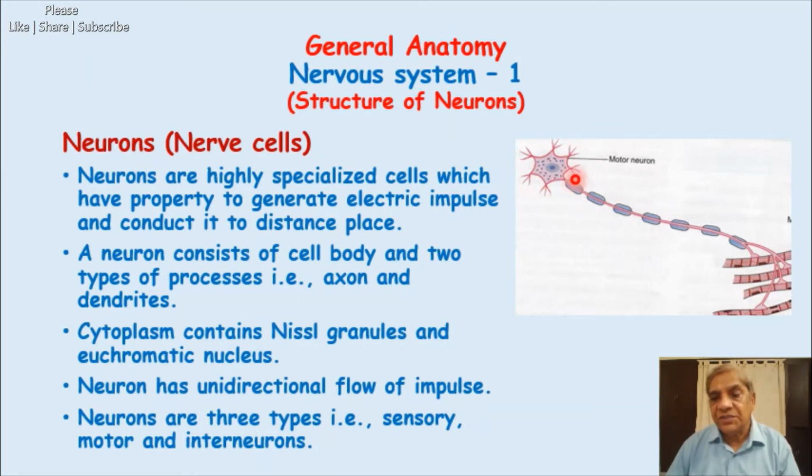Ribosomes are also arranged on this messenger RNA, which is attached on the outer surface of these Nissl granules, which are nothing but the rough endoplasmic reticulum.